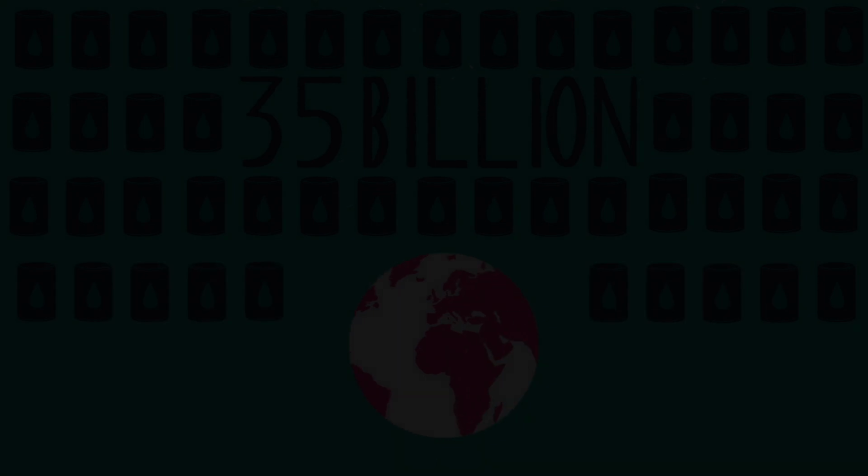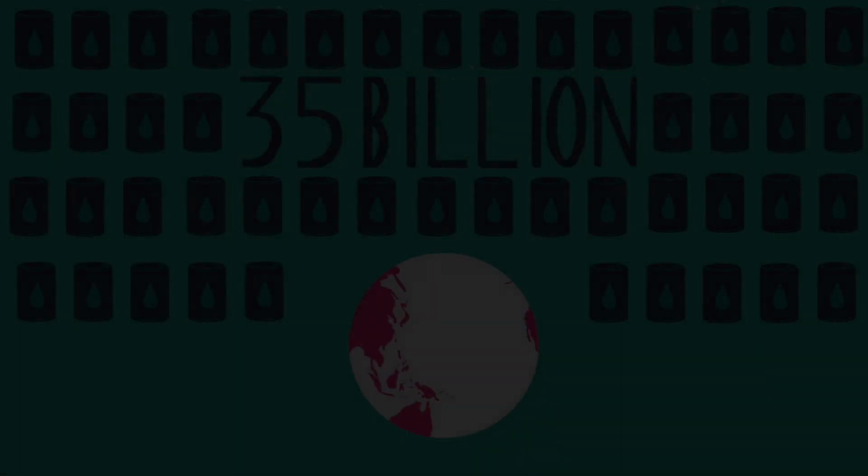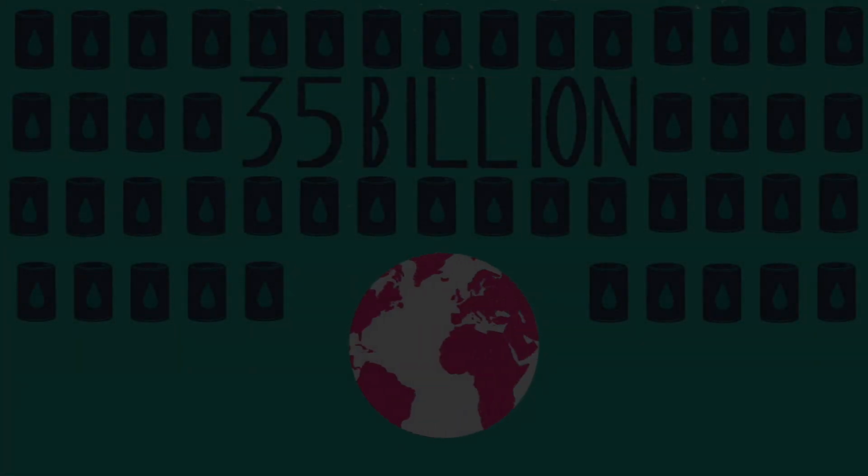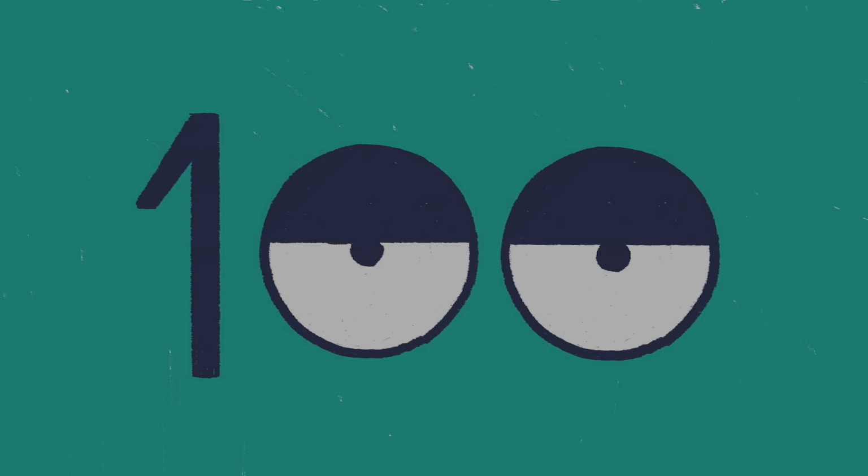Every year, the world uses 35 billion barrels of oil. This massive scale of fossil fuel dependence pollutes the Earth, and it won't last forever. Scientists estimate that we've consumed about 40% of the world's oil. According to present estimates, at this rate, we'll run out of oil and gas in 50 years or so, and in about a century for coal.